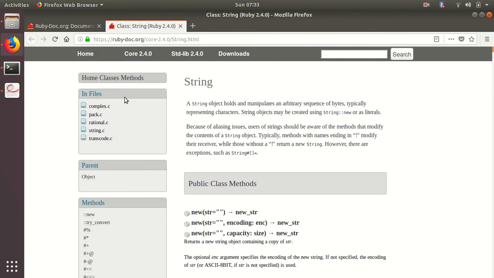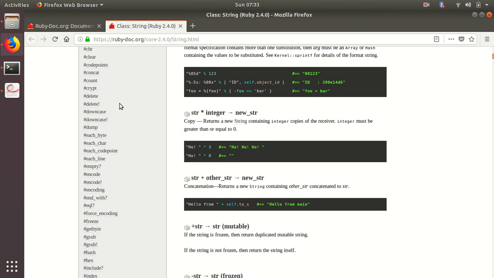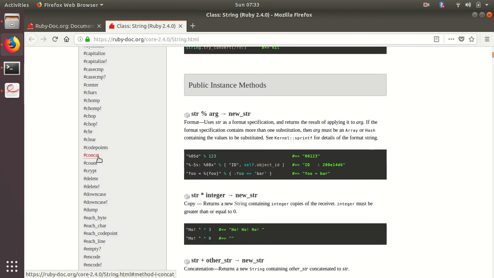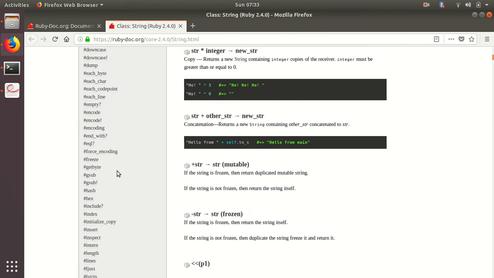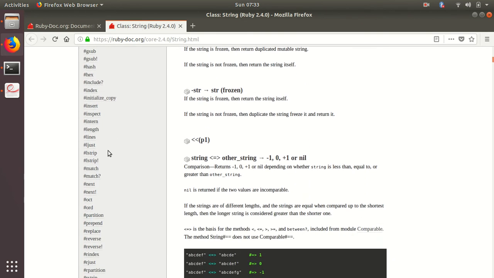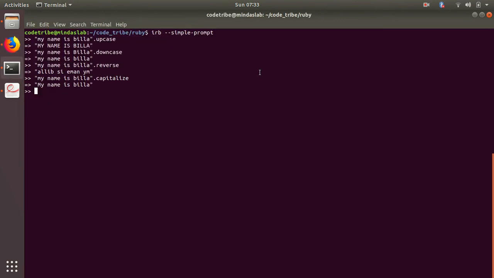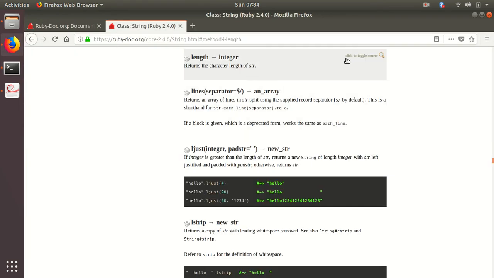And look over here, you have all these methods. Okay, let's look for downcase, right? A, B, C, D. Yeah, downcase. It's there, right? Let me explain what this downcase or upcase means, okay? And there's another thing called length, okay? Let us check. Returns the character length of string, okay? So HELLO is 1, 2, 3, 4, 5, a 5 character word. So I just give length and I expect it to be 5, right? Yeah, good enough.